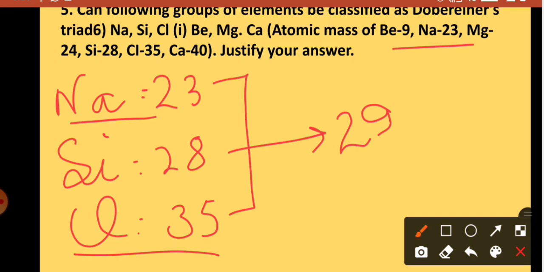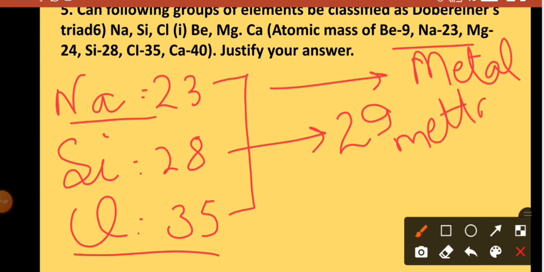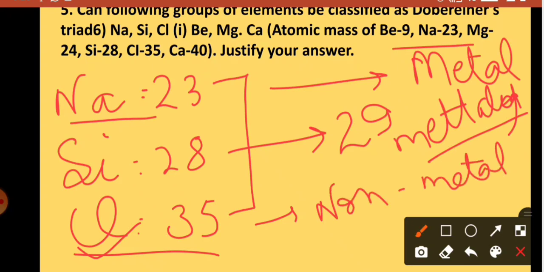For example, we can say that sodium is a metal and silicon is an element, but it is a metalloid. We can write it as metalloid. Chlorine is a non-metal. If we make a triad, these 3 should all be metals, metalloids or non-metals. So it is not there. So we can say that it is not a triad. It will not behave as a Dobereiner triad.